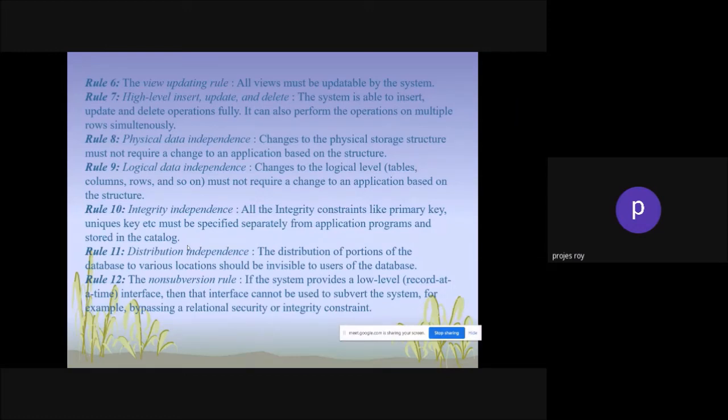So no database management software right now fulfills all 13 rules. Still, if they fulfill some of the rules of Dr. E.F. Codd, we call it a relational database management system.